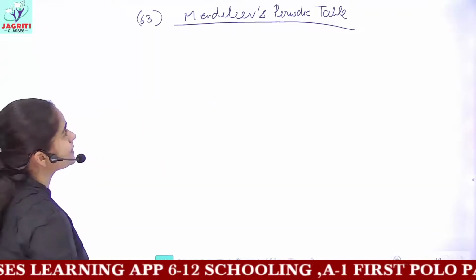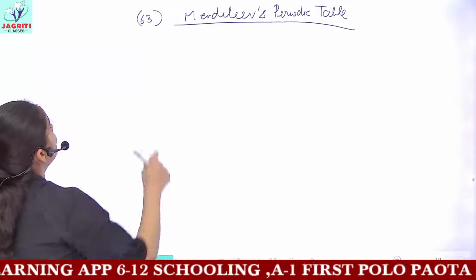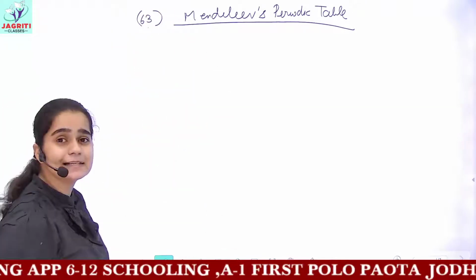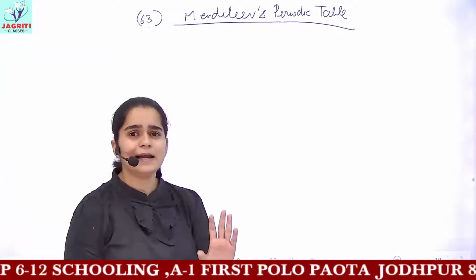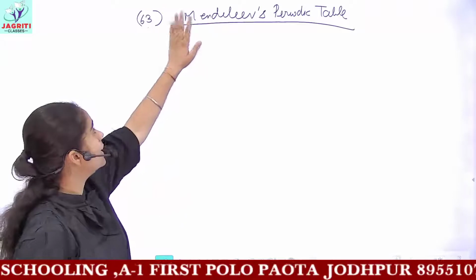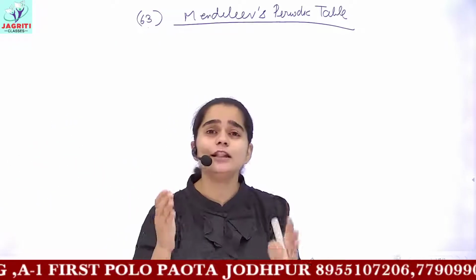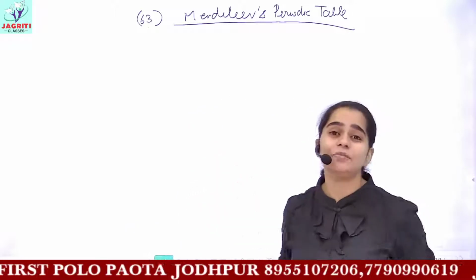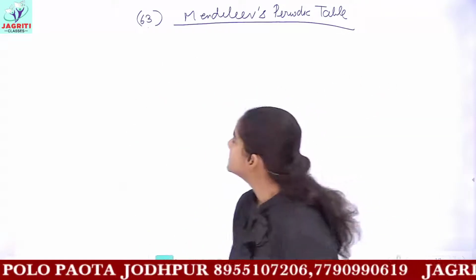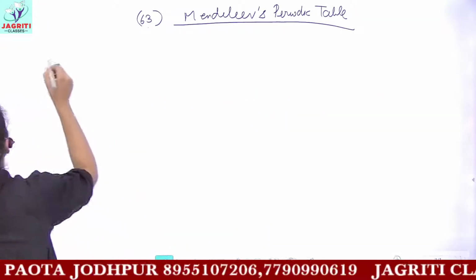So now we are starting Mendeleev's periodic table. It contains 63 elements in total; that is, till Mendeleev's time, 63 elements were discovered, and he arranged all these 63 elements in tabular form.